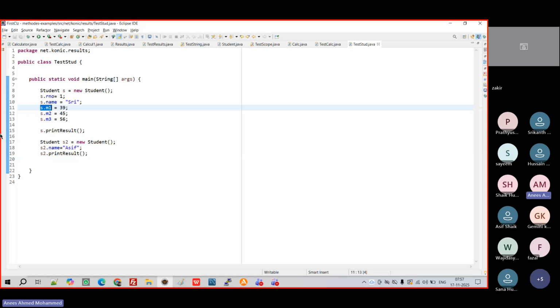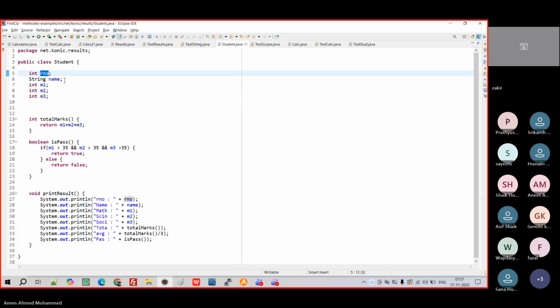So now let's come back. I am saying this roll number, right? It can be accessed outside. What I will do is I will not allow it. I will just write private.